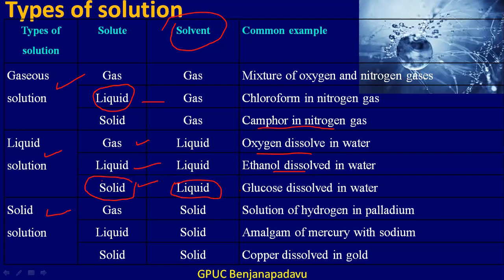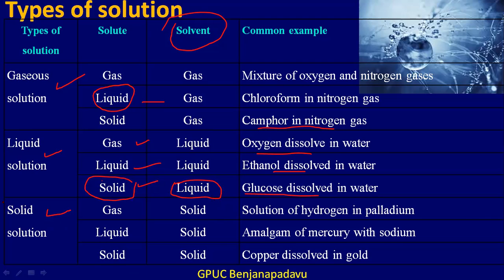Any solid solute dissolved in liquid, right? We can consider glucose, sugar or salt dissolved in water, which form examples for solid in liquid solutions.